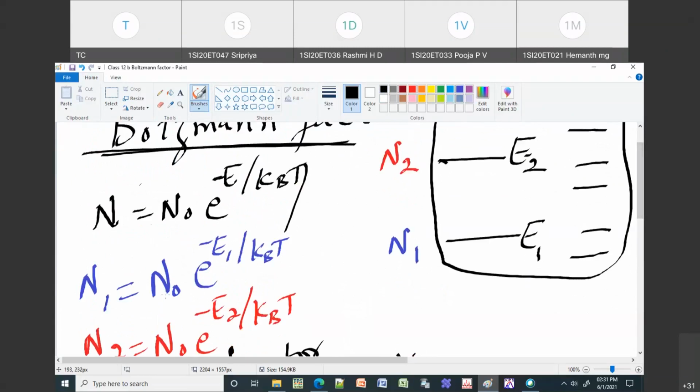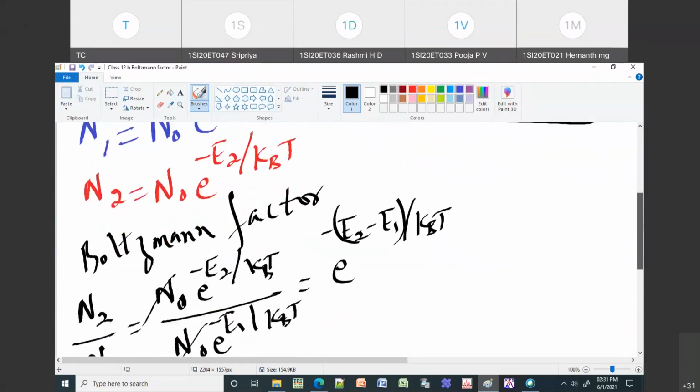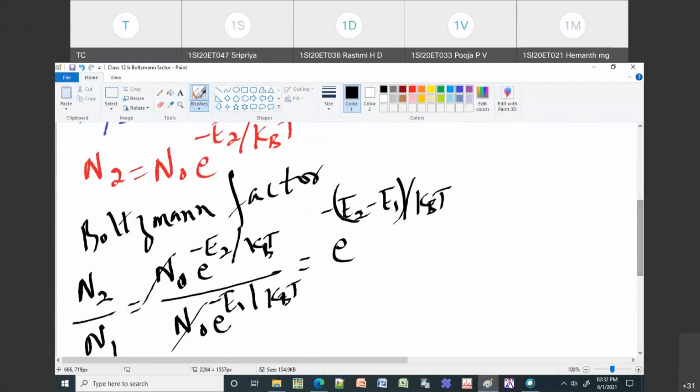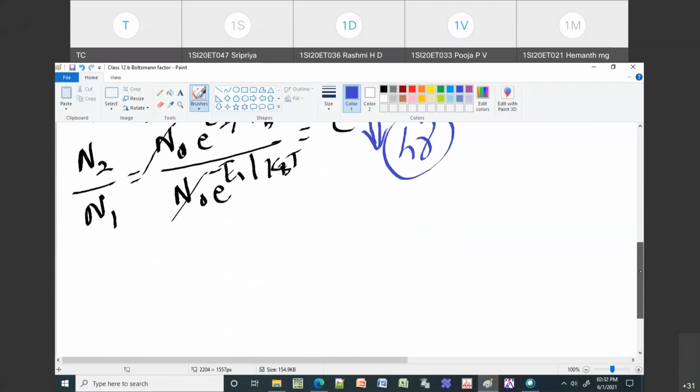n1 is n naught e to the power of minus e1 by kbt and n2 is n naught e to the power of minus e2 by kbt. So the Boltzmann factor, the ratio n2 by n1, will be e to the power of minus (e2 minus e1) by kbt. What is this e2 minus e1? This is nothing but h nu, which is normally what we represent, but we will keep it like that.